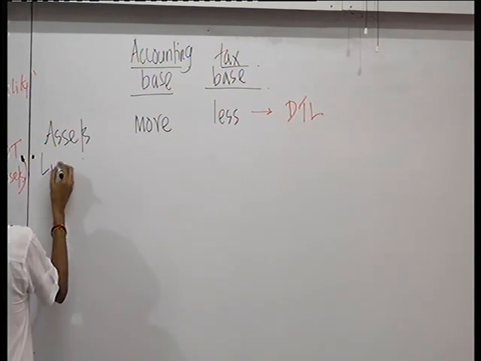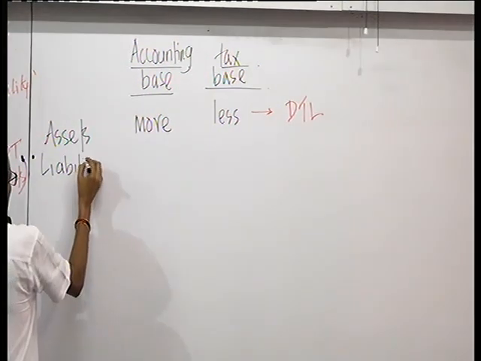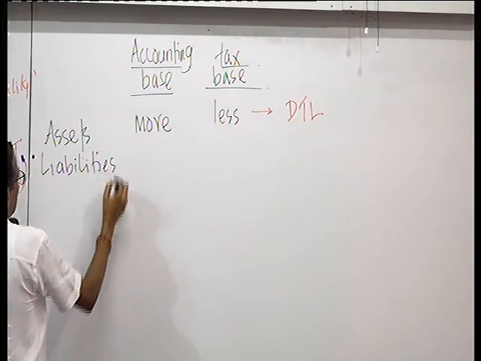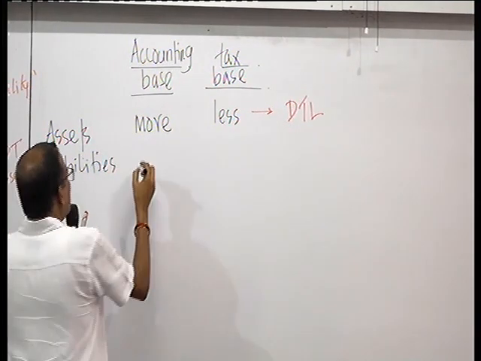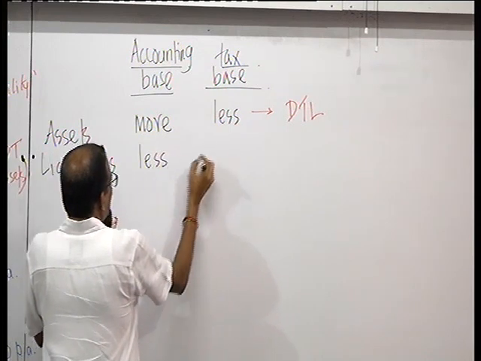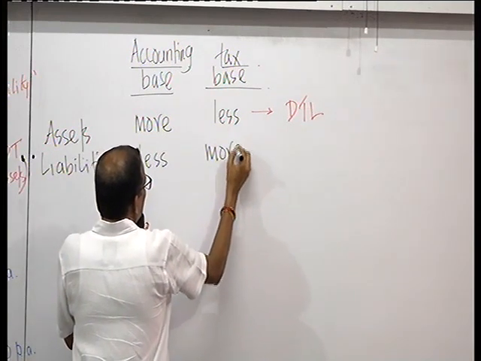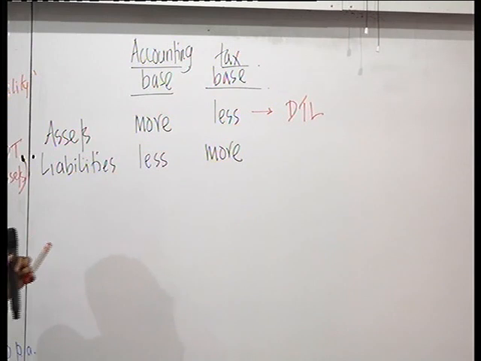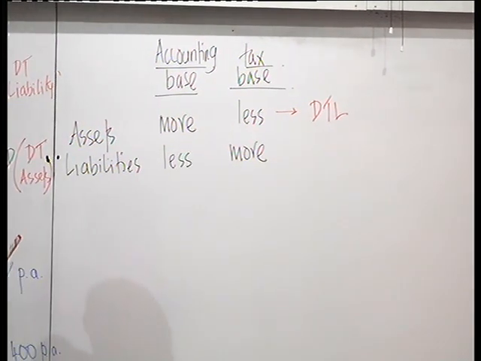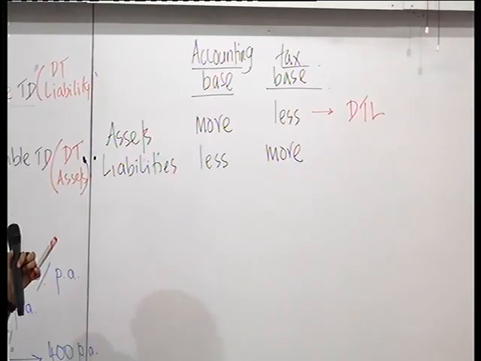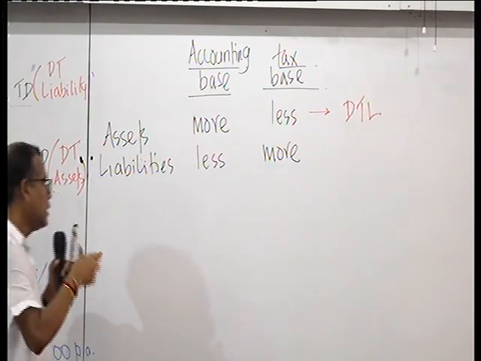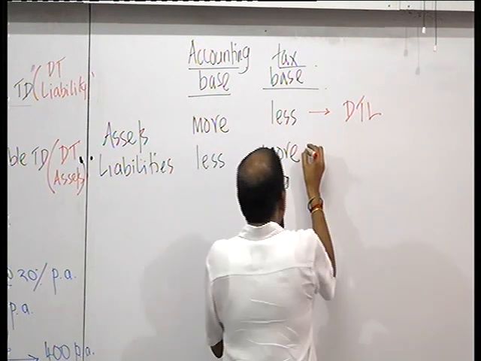Liabilities, less here, more here. Tax base has more liabilities. Then that again creates deferred tax liability.